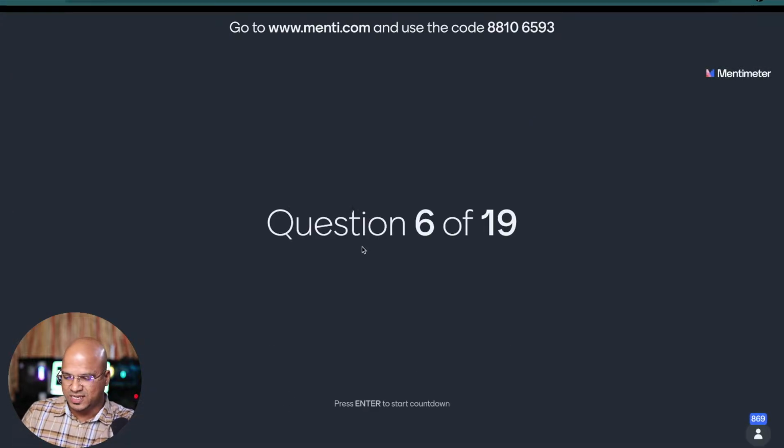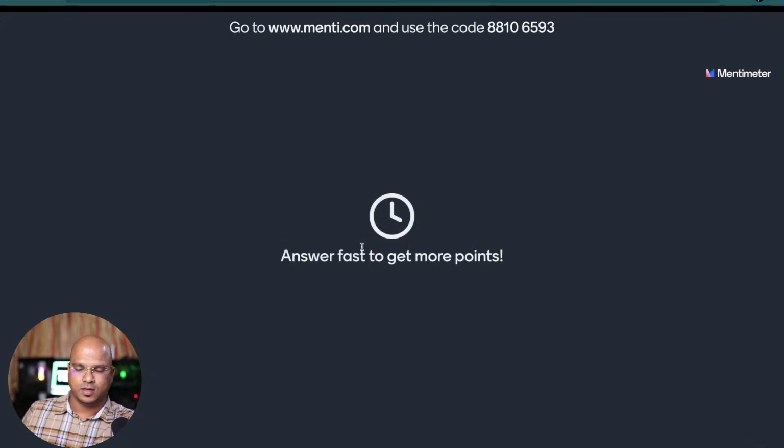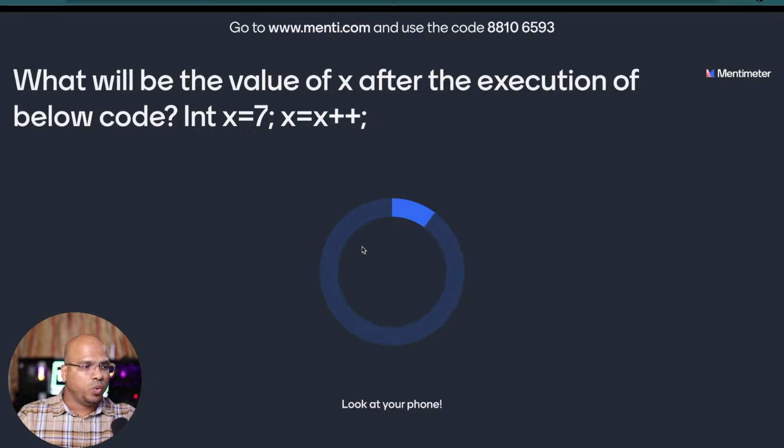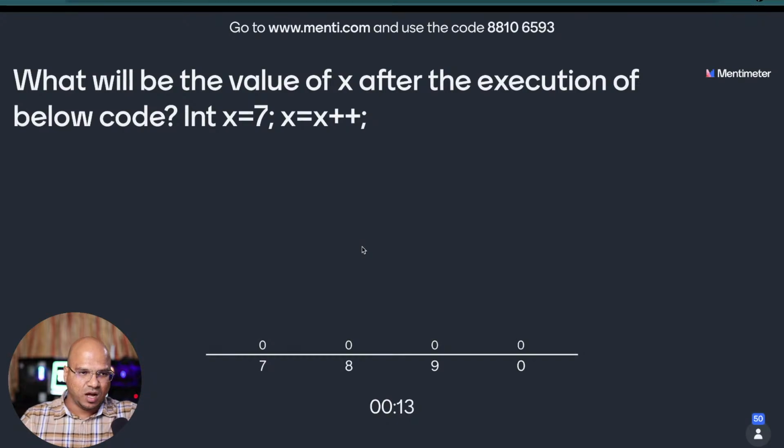Okay, next question, sixth question, coming on your screen. It was not case sensitive, okay? Even if you had entered in small, it could have accepted it. What will be the value of X after the execution of the below code?